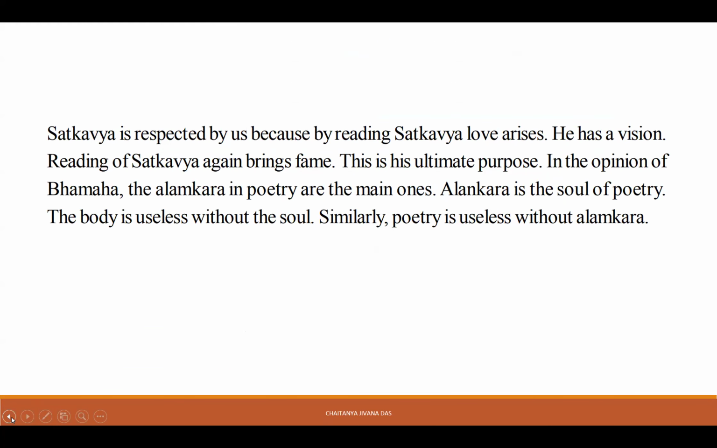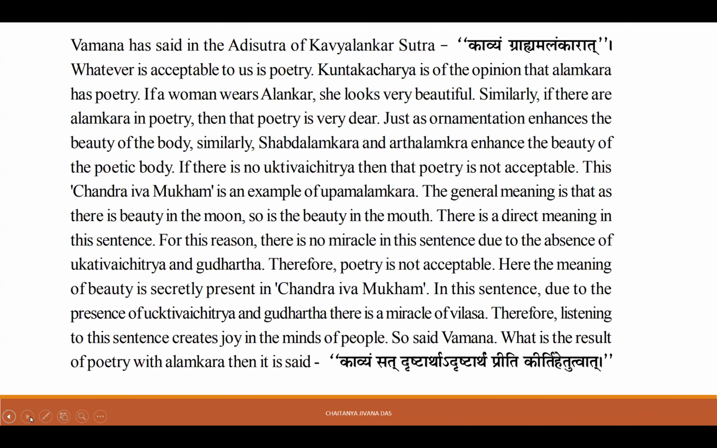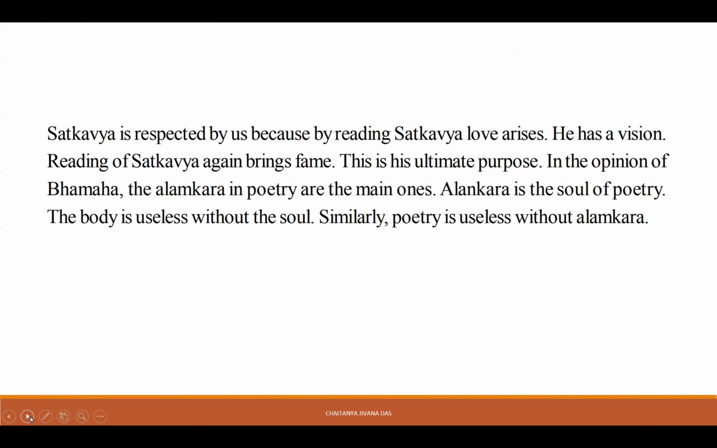And what else do we have? Satkavya is respected by us because by reading Satkavya, love arises. And he has a vision. So reading Satkavya brings fame, and this is his ultimate purpose. So in the opinion of Bhamaha Kavi, the Alankara in poetry are the main ones. Alankara is the soul of poetry. Like, for example, the body is useless without the soul. So that's why poetry is useless without the Alankara.